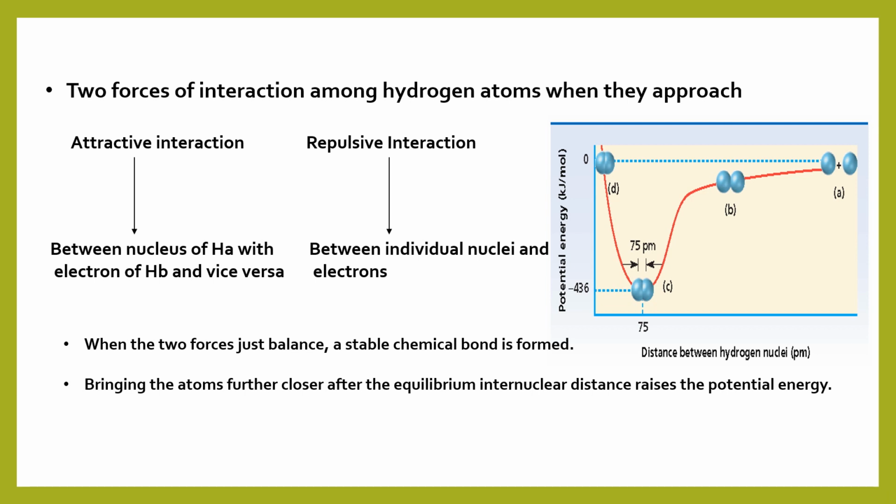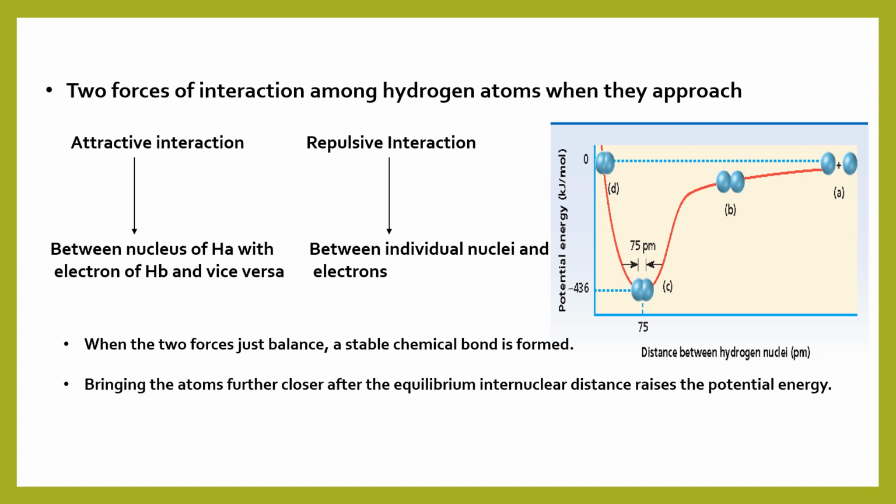As the atoms approach each other from infinite internuclear distance, two forces of interaction operate among them. One is the attractive interaction between the nucleus of Ha with the electron of Hb and the nucleus of Hb with the electron of Ha. And second is the repulsive interaction between the nucleus of Ha with the nucleus of Hb and the electron of Ha with the electron of Hb.